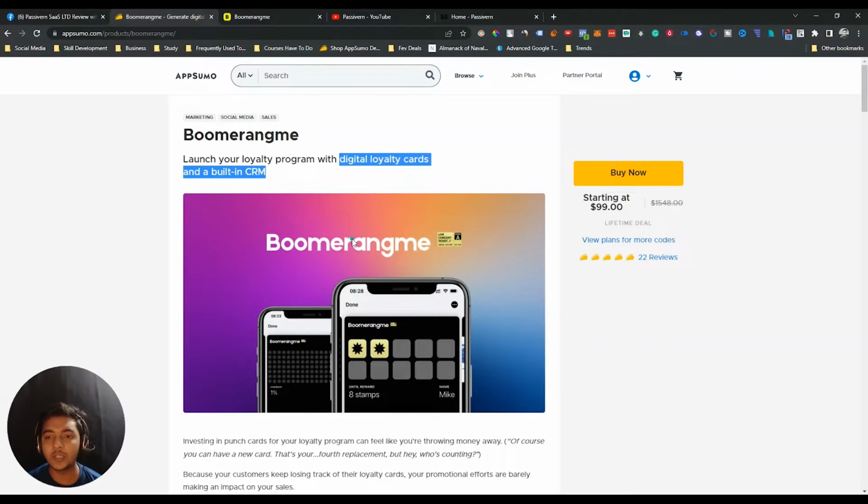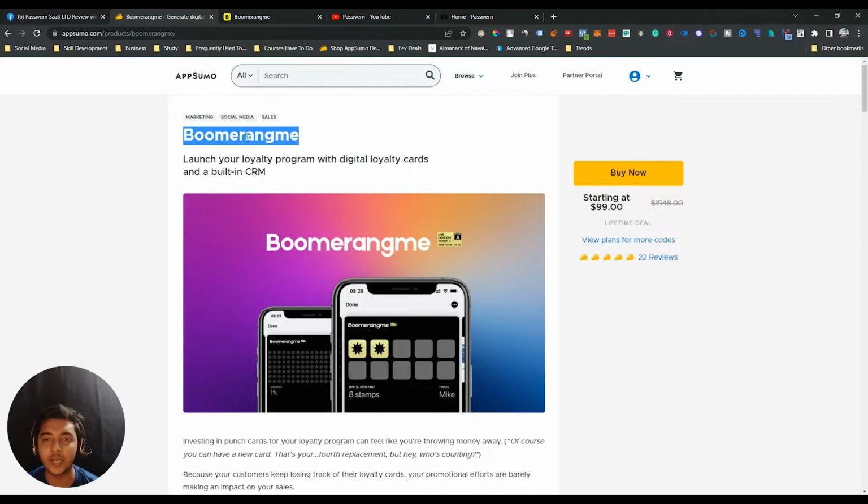So no matter whether your customer is using Apple or Android, he can get the digital loyalty cards from you. And by using this amazing digital loyalty card strategy, you can capture the mind of your customer, and then you can convert your one-time customer into a permanent customer. I hope you get the idea, guys, about this Boomerangme tool.